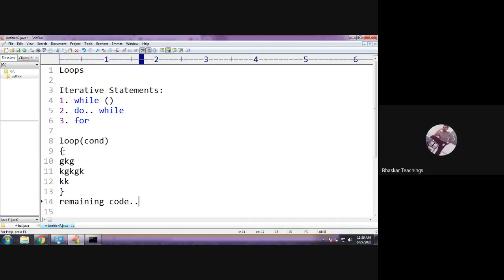The process is, after reaching the end of the body, the control will again go back to the condition. When it reaches the 13th line here, it will go back to the 8th line again. So not like if statements. In if statements or switch case, when the control entered here, after executing statements, it will come down to the remaining statements. But here the loop is going to run until the condition is false.